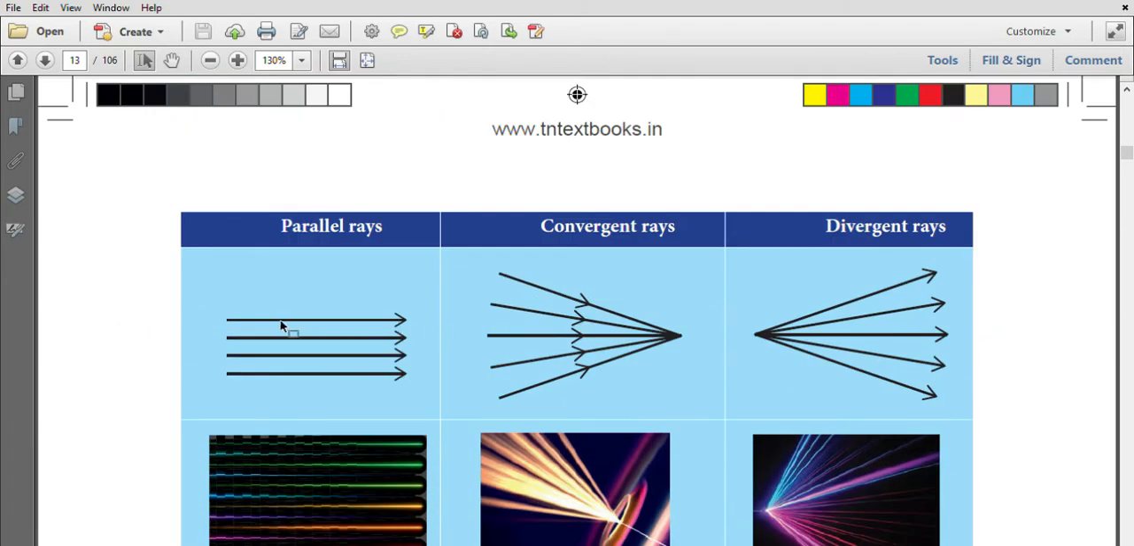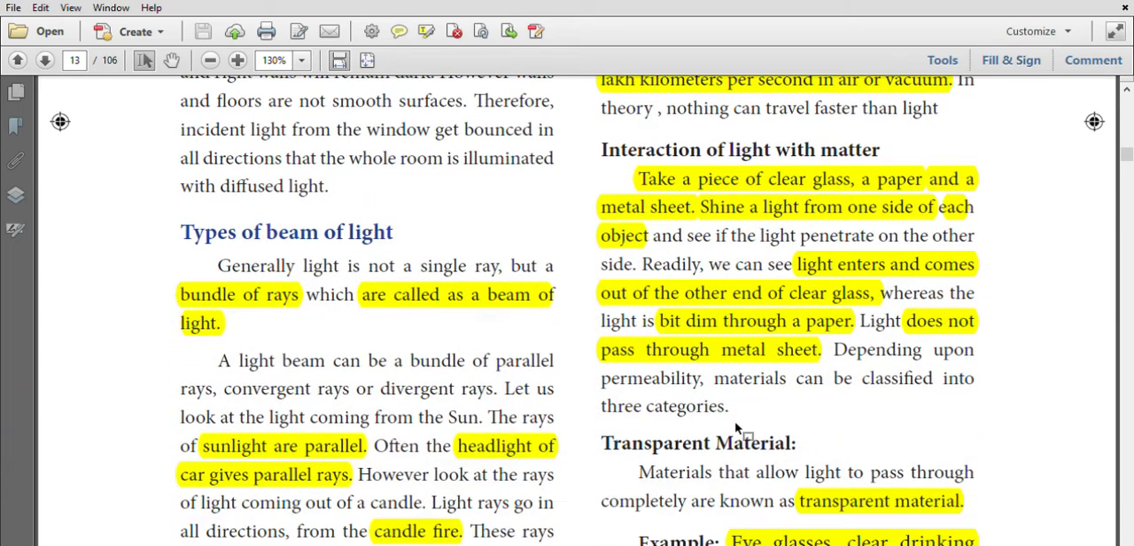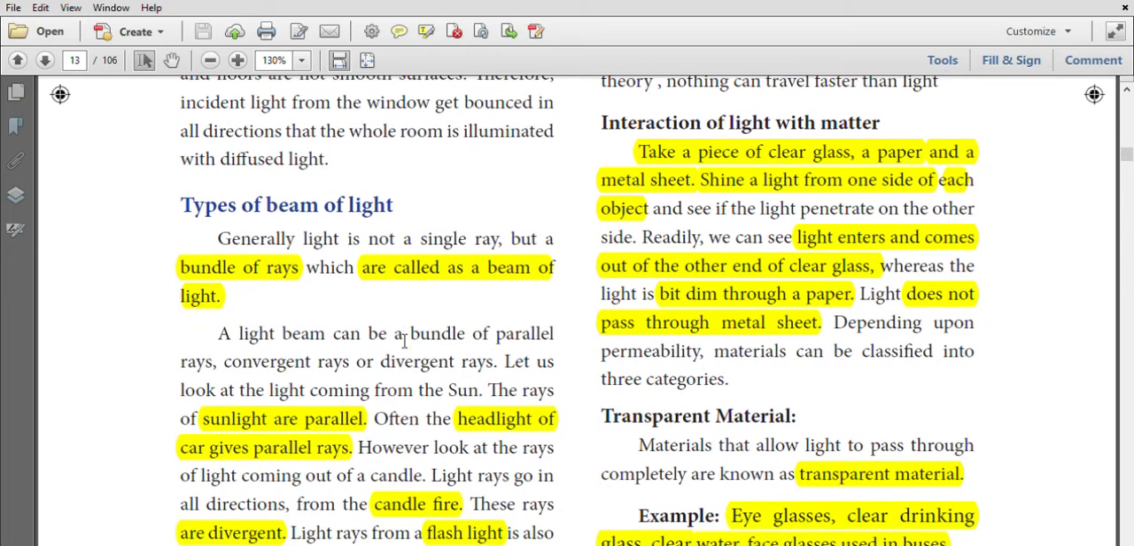This is parallel rays. This is convergent rays. Light rays that converge at a point are called convergent rays. Light rays that diverge from a point are called divergent rays. A bundle of rays is called a beam of light.